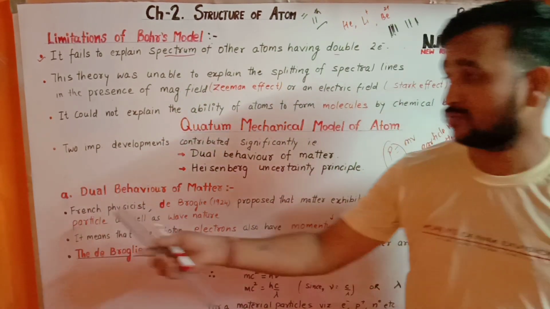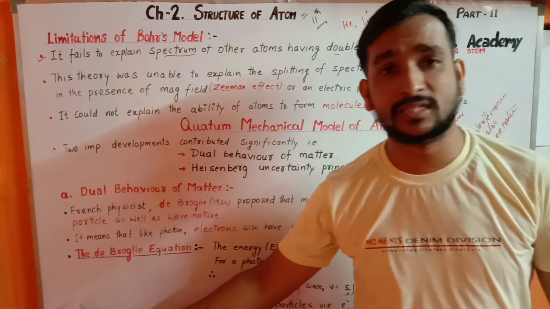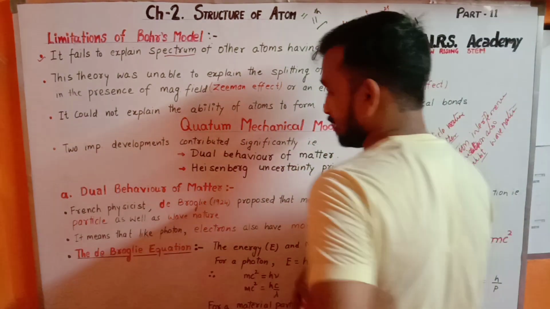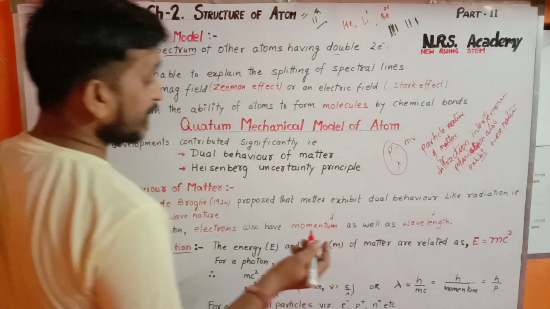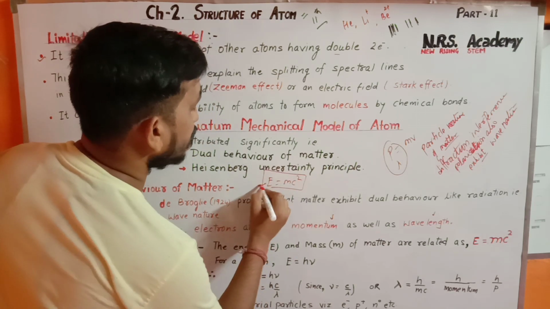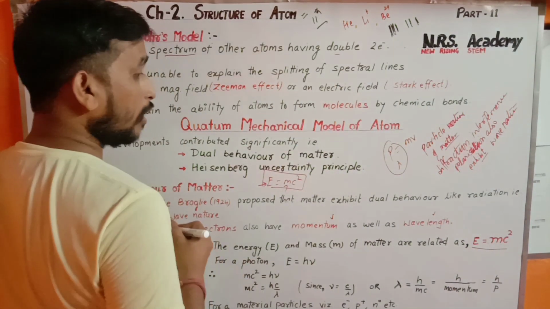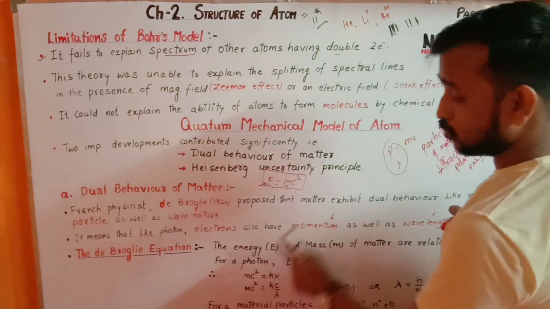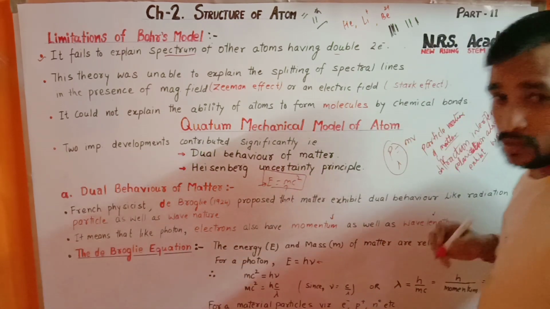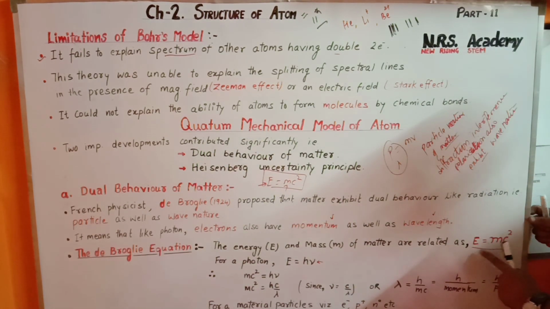In a similar way, he derived the de Broglie equation. As we have discussed earlier, according to Albert Einstein, energy and mass are related as E equals mc square. This is the relation between energy and the mass of a particle. For a photon, E equals h nu, where nu is the frequency. So for a photon E equals h nu, and for a particle or matter E equals mc square.